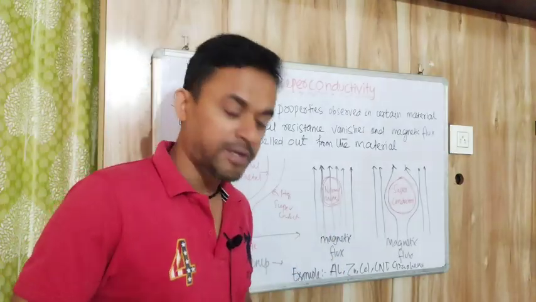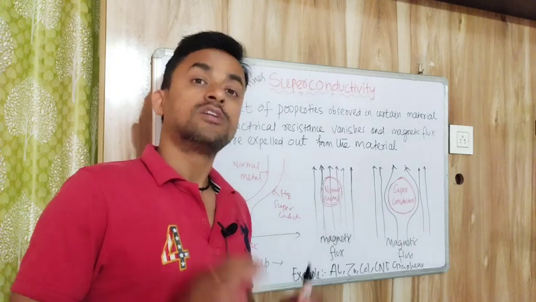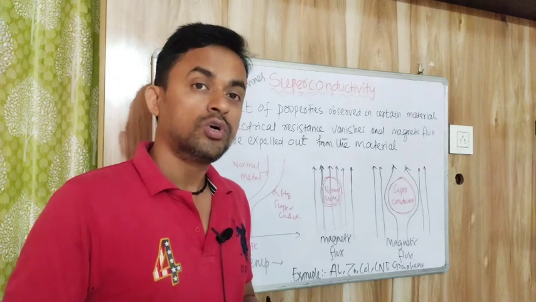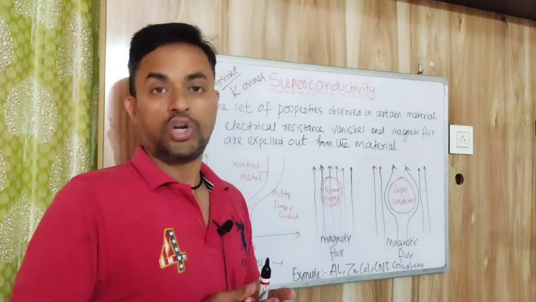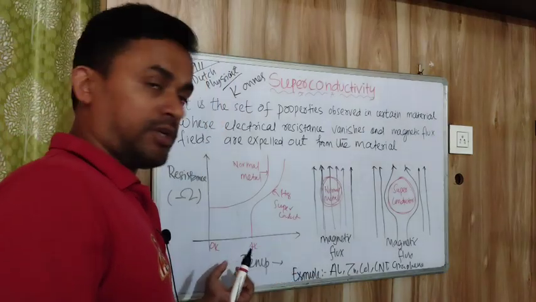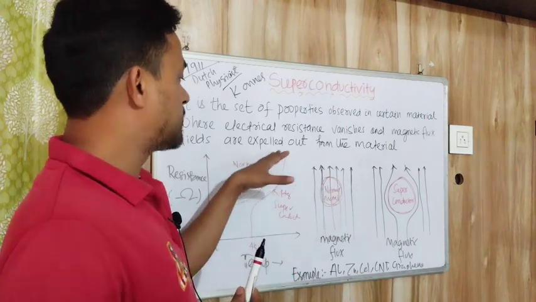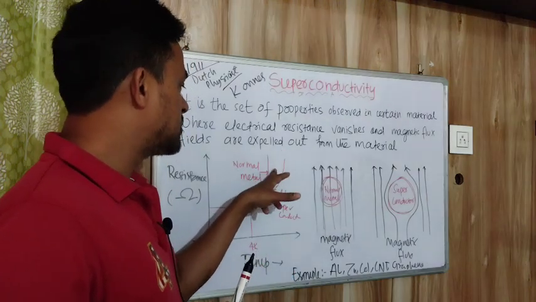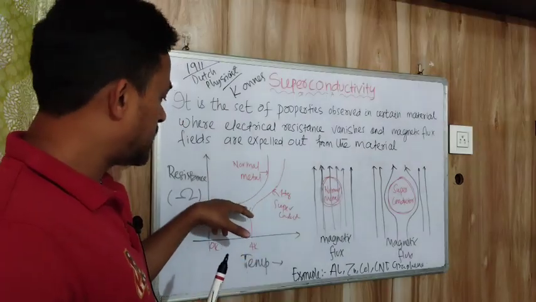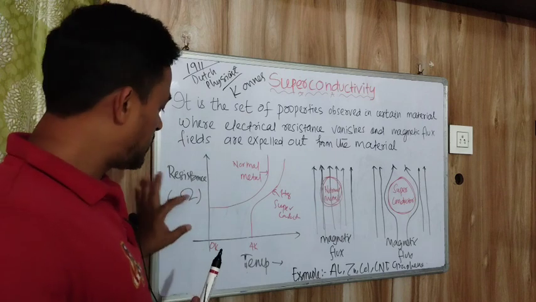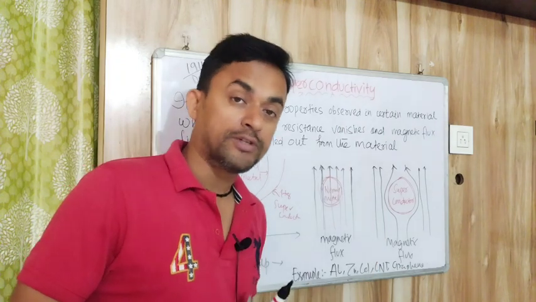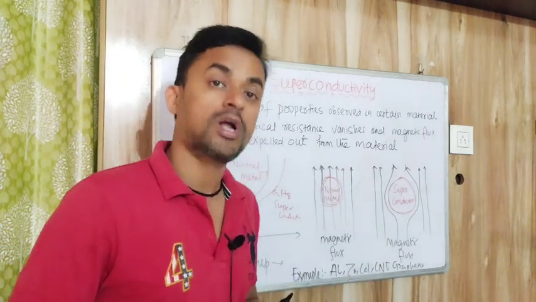Onnes, while doing an experiment in his lab, found that certain materials give zero resistance at lower temperature conditions. So in 1911 he observed that while reducing the temperature, in the case of a normal metal the resistance is decreasing, and when you reduce further, at 0 Kelvin there will be a certain resistance value for the normal metal. But a few materials show unique behavior at low temperature.